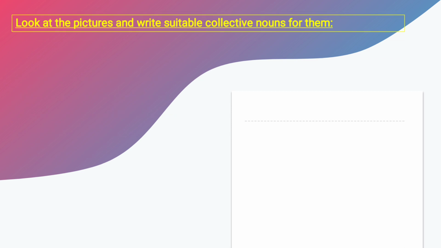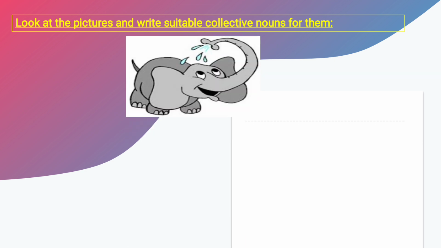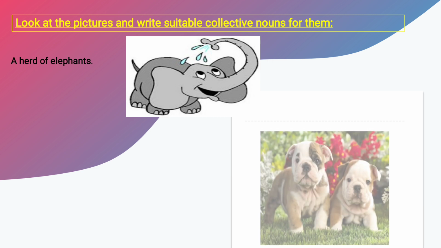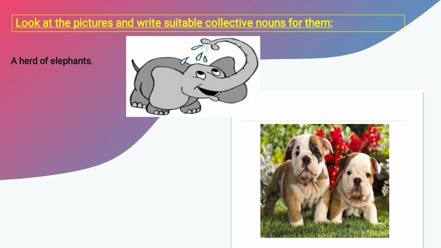So moving to the next slide. Look at the picture and write suitable collective nouns for them. You have to watch the picture very carefully. Just tell me who is it? Yeah, it's an elephant. And do you know what we call the collection of elephants? It's known as herd. The next one is puppies. What do we call the collection of puppies? Think and tell me. I'm giving you 2 seconds for that. Tick-tock 1, tick-tock 2. Answer me now. So it's a litter. Okay.